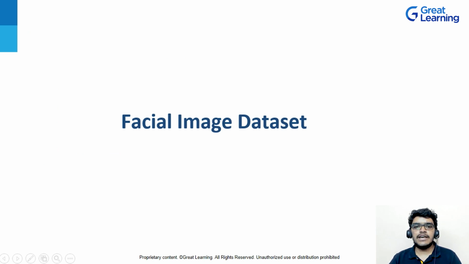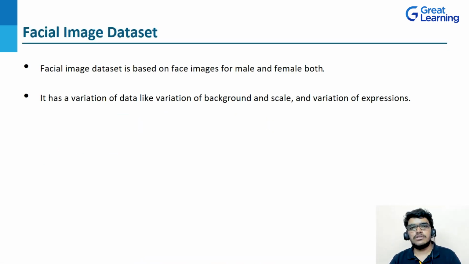The next dataset we are having is the facial image dataset. This dataset is based on face images for both male and female. Using this dataset, machine learning and deep learning can be performed to detect gender and emotion. Along with that, it has a variation of data, like variation of background and scale, and variation of expressions. So this is the basic idea about the facial image dataset.